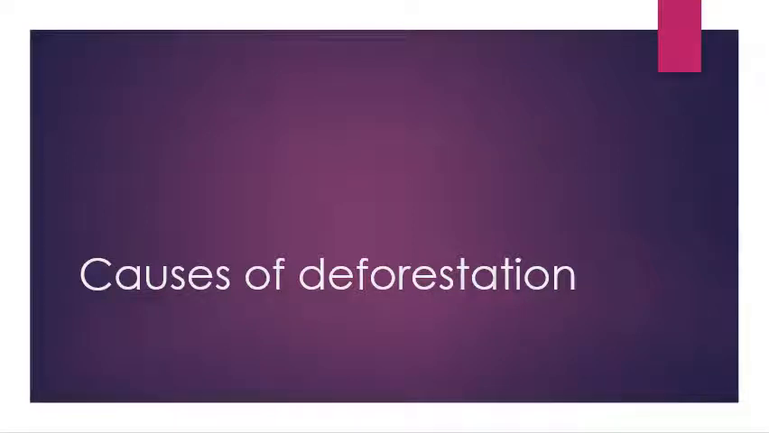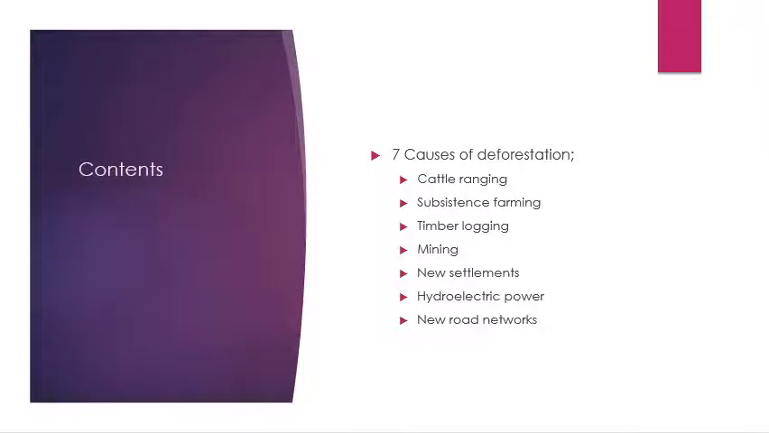Causes of deforestation. In this video, we will be looking at the 7 causes of deforestation. These include cattle ranching, subsistence farming, timber logging, mining, new settlements, new road networks, and hydroelectric power. Let's take a closer look.